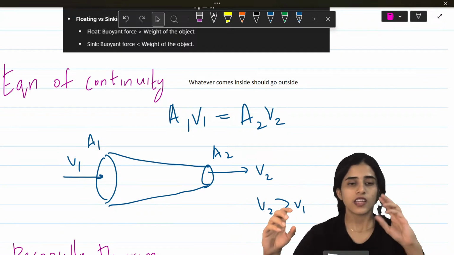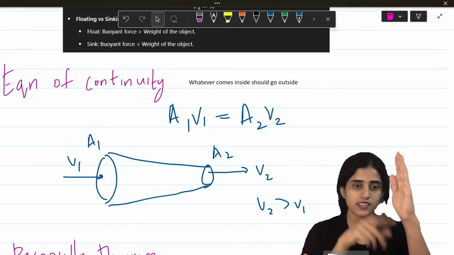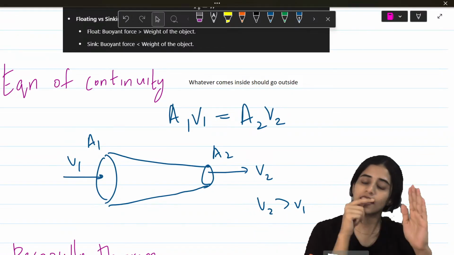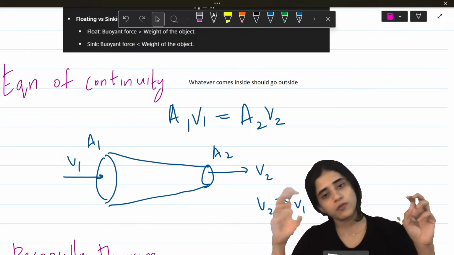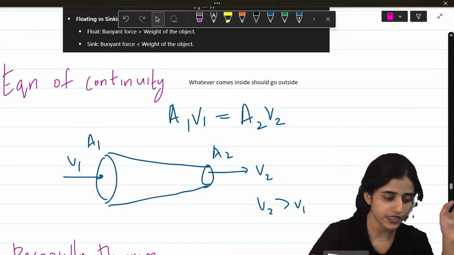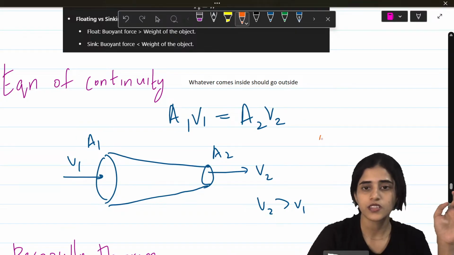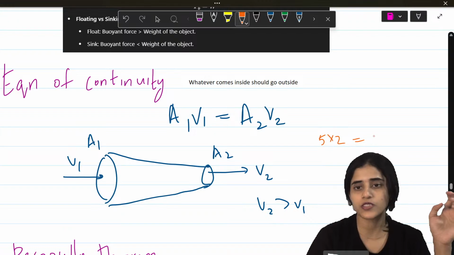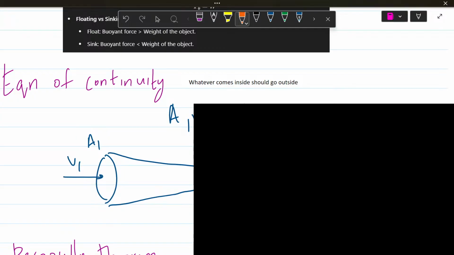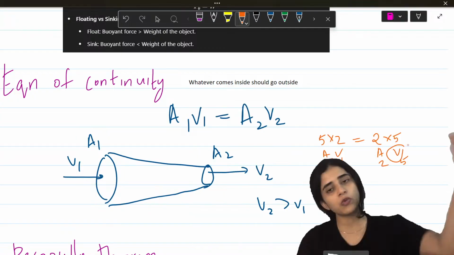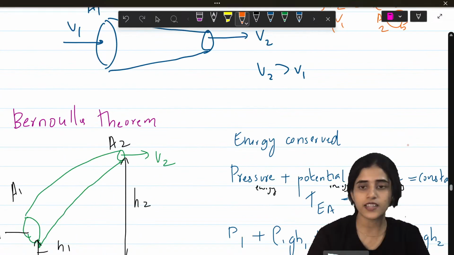So if the velocity at the entrance part is less, it can go out at a very high velocity, because the value of A1 V1 should be equal to the value of A2 V2. It's just like 5 into 2 is equal to 2 into 5. So area, velocity. Area, velocity. It came in with a velocity of 2, it can go out with a velocity of 5. So that is the equation of continuity. Anything that comes in should move out.